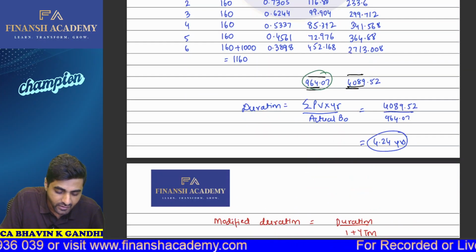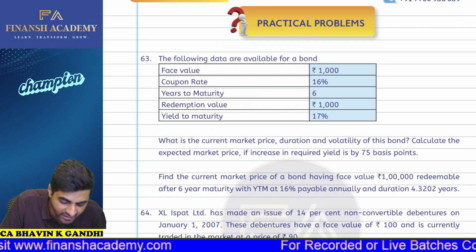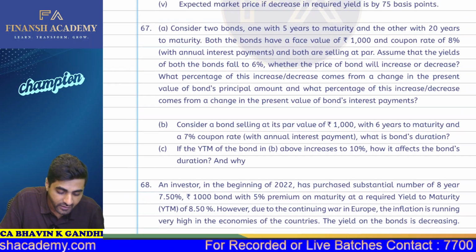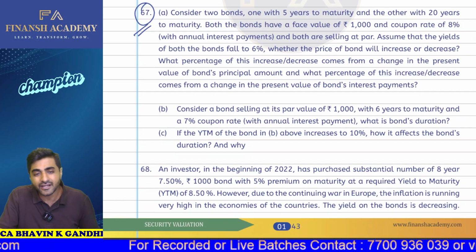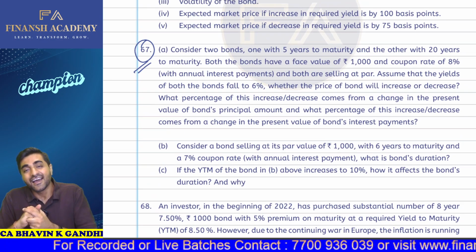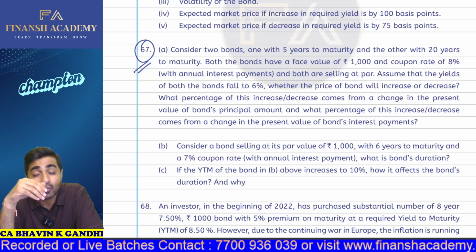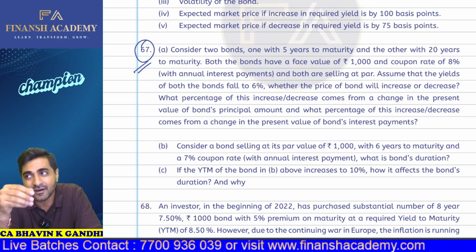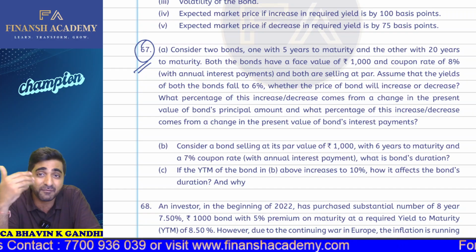Okay. So let's start with your question number. I want to do one question in which all these things get covered. First, I want you to understand this question number 67. It's a little bit lengthy question, but in this particular question, you will understand how the price of the bond is determined and which component has more element of interest and more element of price of the bond.